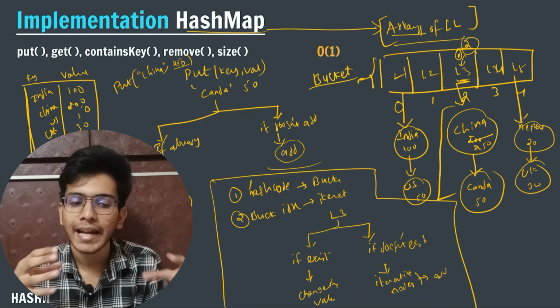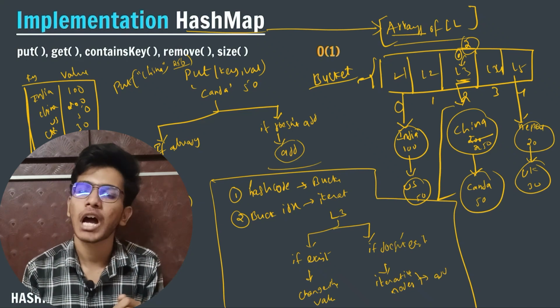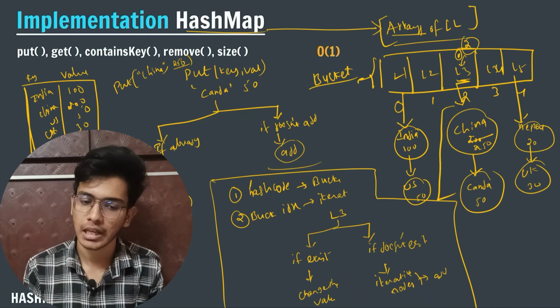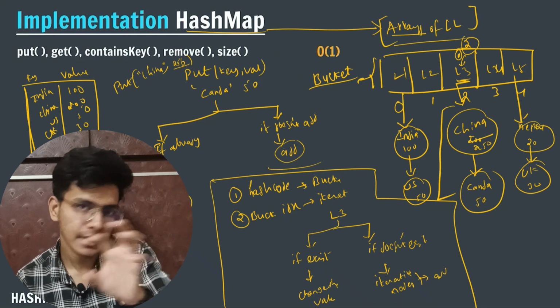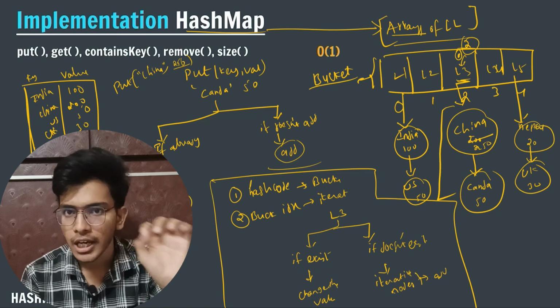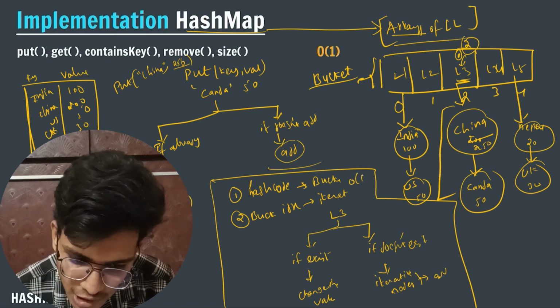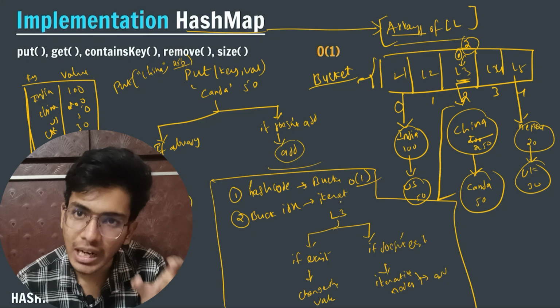This is how the internal implementation works. I hope you have understood. Now you might ask one thing. One thing you need to keep in mind is that hashing is a very efficient thing. It will take big O of 1 time. So the first step will take big O of 1 time.